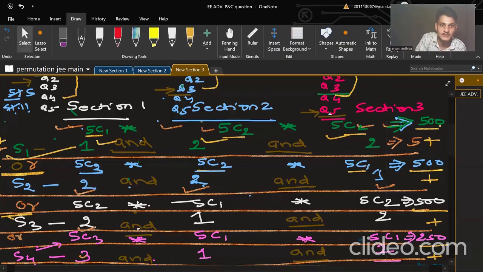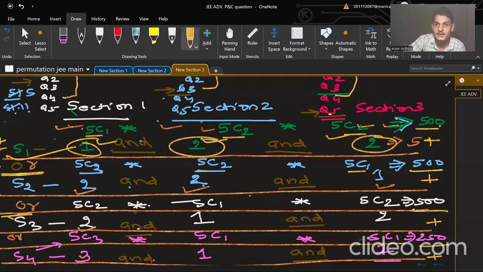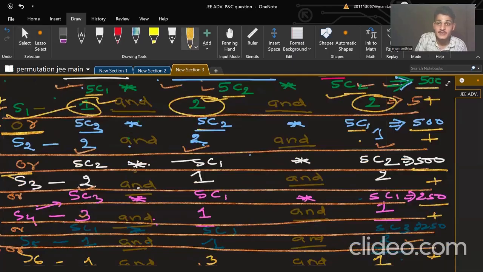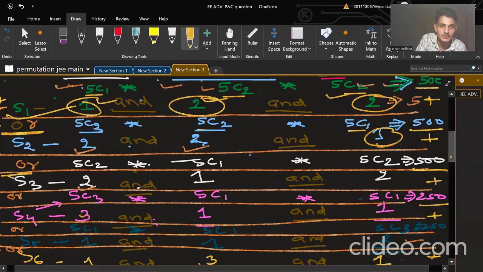1, 2, 2. You can see here 1 from section 1, 2 from section 2, and 2 from section 3. In a similar manner, giving 1 to section 3 and 2 to the other sections. In a similar manner, giving 1 to section 2 and 2 to the other 2 sections. Like you can see scenario 2: 2 from section 1, 2 from section 2, and 1 from section 3. Here 2 from section 1, 1 from section 2, and 2 from section 3.